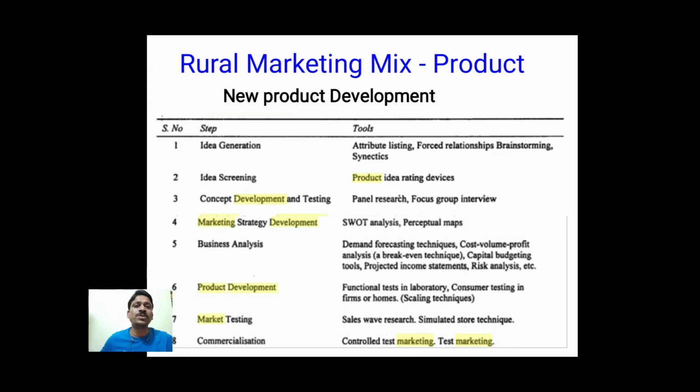The new product development process, and this product life cycle, new product development, all these concepts we will discuss in depth in the next classes. So for now, just to understand, new product development is the process of developing the product or making a new product by making some modifications to the existing product. So the process is idea generation, idea screening, concept development, marketing strategy development, business analysis, product development, market testing, and then commercialization.